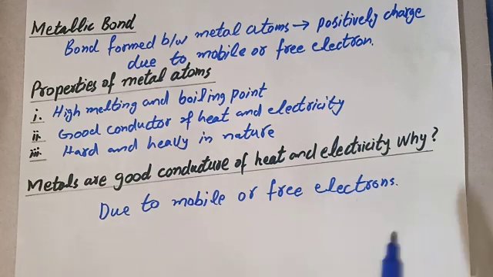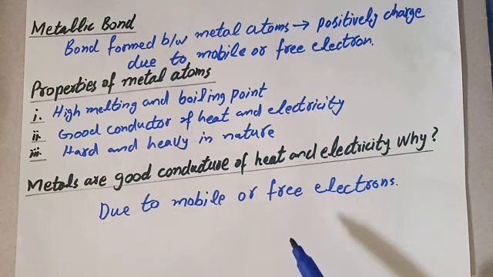So students, today we have learned metallic bond, that is the fourth type of chemical bond, and also we have learned about polar and non-polar covalent bond.